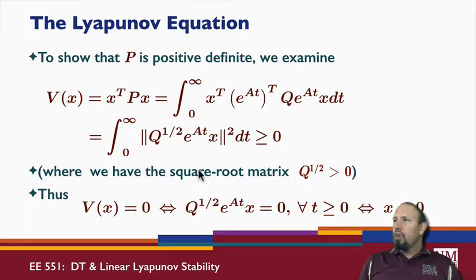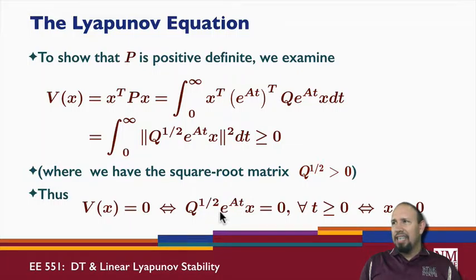So what this shows then is that since this integral must be, if v is 0, that means this integral must be 0 for all time, which means this norm must be 0 for all time, which means this quantity must be 0 for all time. This is actually a vector for all time. At t equals 0,